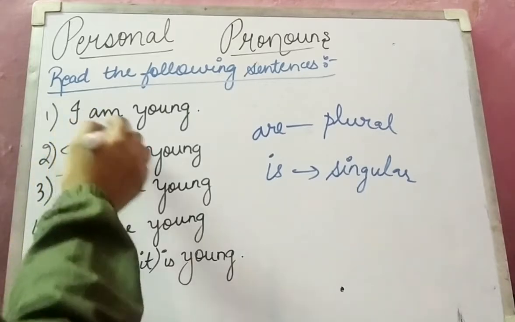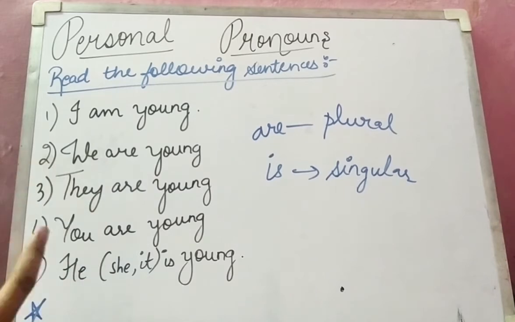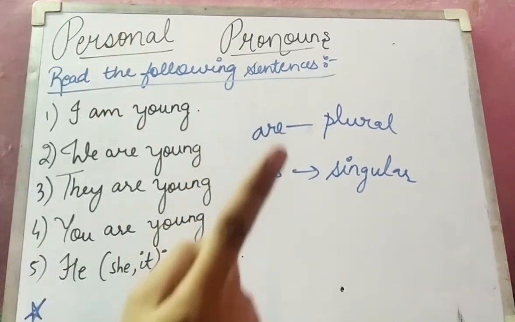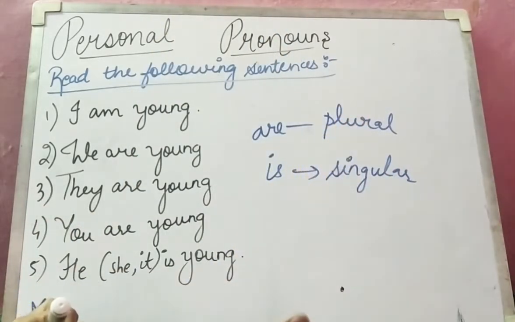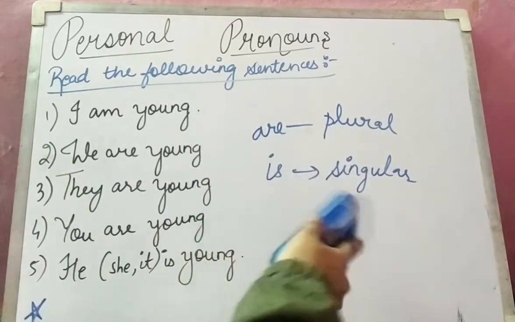Here everywhere are is used but here is is used, because with he, she, it there is only one person. Only one person is being talked about in those sentences. We will not write its, we will write it. If we talk about a computer, suppose we are talking about this whiteboard only, so it is a whiteboard. You will not say he is a whiteboard. Is this a person? No. Is this something living? No. It is used for those that are non-living. So are is for plural and is is for singular.